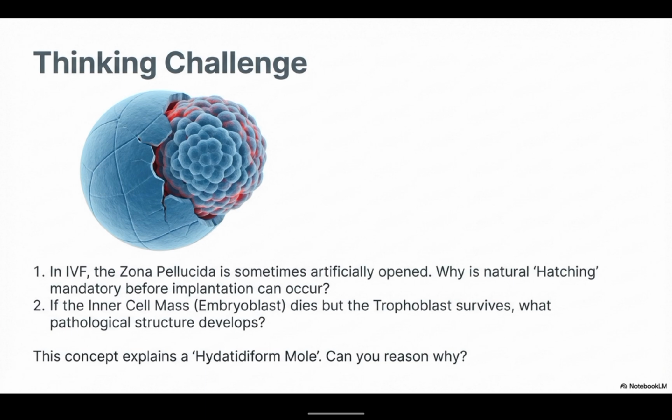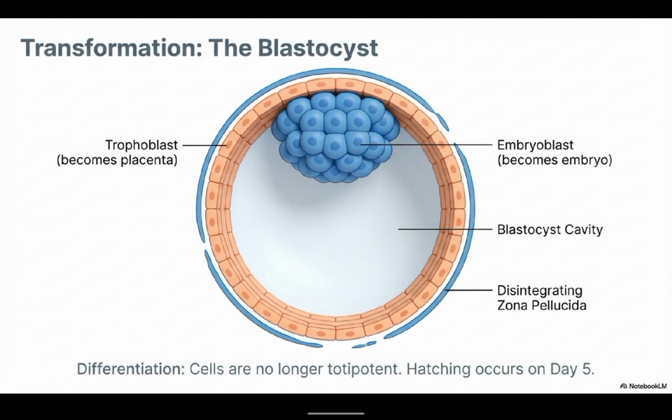Second thinking challenge question: if the inner cell mass, the embryoblast, dies but the trophoblast survives, what pathological structure develops? The blastocyst comes from the cleaved mass, which is the morula. They start differentiating, forming the embryoblast, the trophoblast, and a blastocyst cavity. The blastocyst cavity is just like a space.